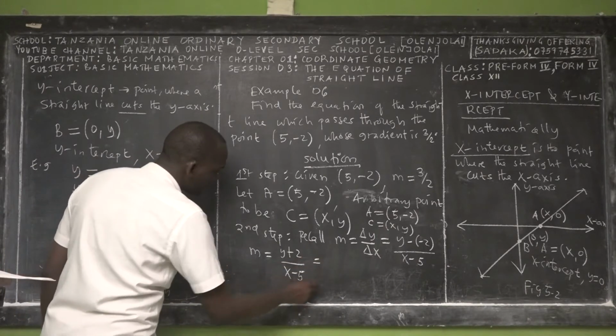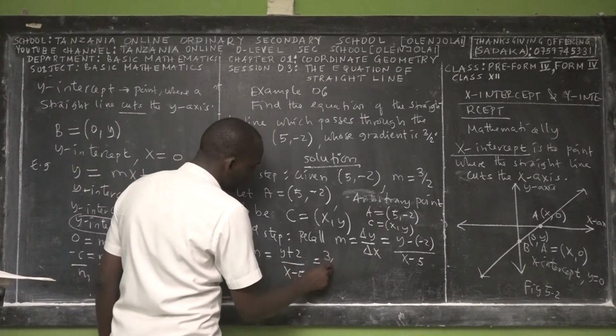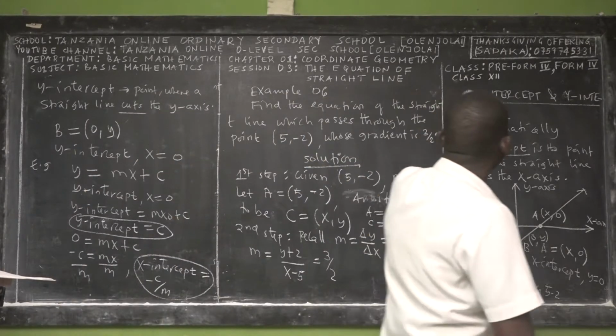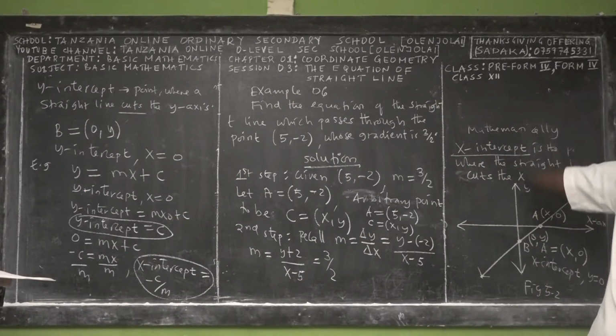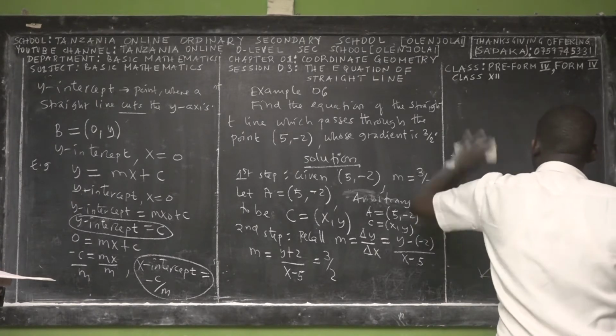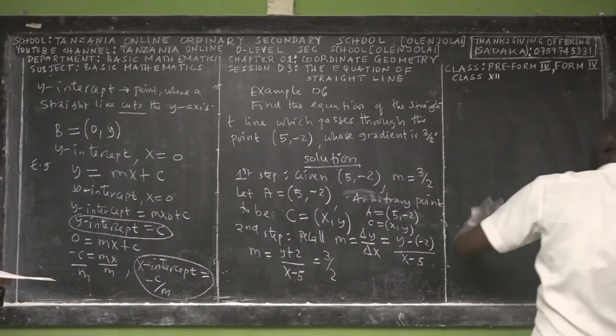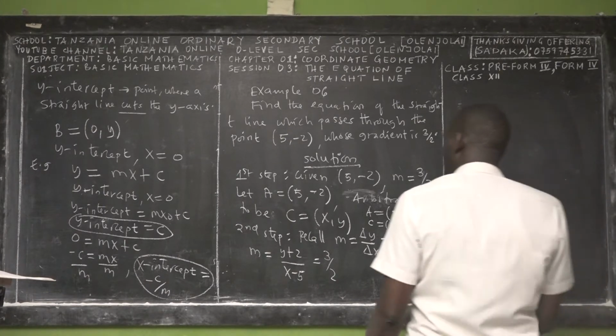And this is equal to what? This is equal to 3 over 2. So now we can simplify what we have on the left-hand side of the equation and what you have on the right-hand side. So stay tuned and keep enjoying the beauty of basic mathematics.